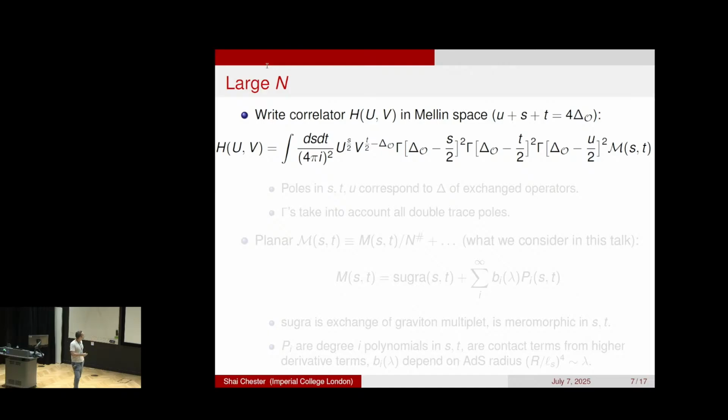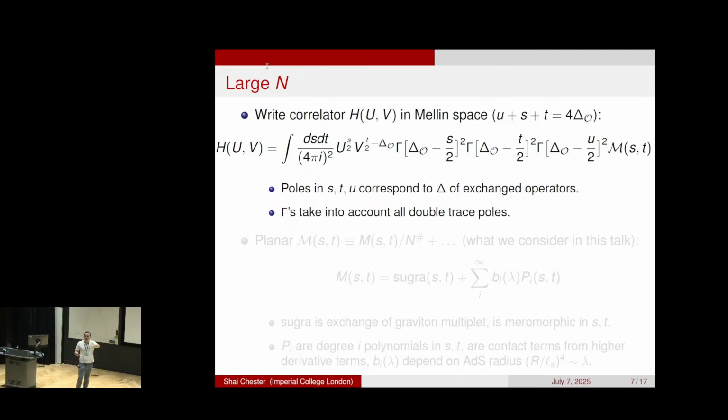And so as in any Fourier transform, you're going to have these powers of u, like the one variable to the power of the other variable, for each of the two variables. These precise factors are basically what makes the Mellin space correlator convenient. But mathematically, you could have put different factors. And then you have these gamma functions that you insert into the definition. And the motivation of doing this is that in Mellin space, with these precise factors, poles in s, t and u correspond to the scaling dimensions of exchanged operators in a large n expansion.